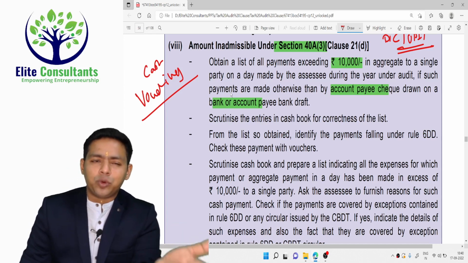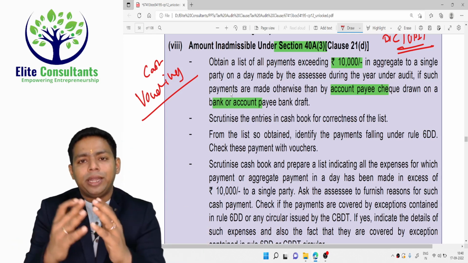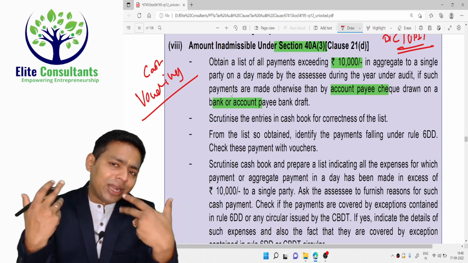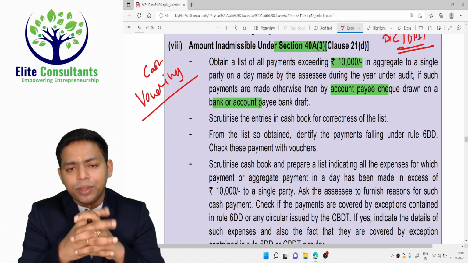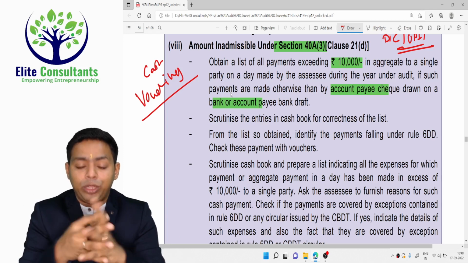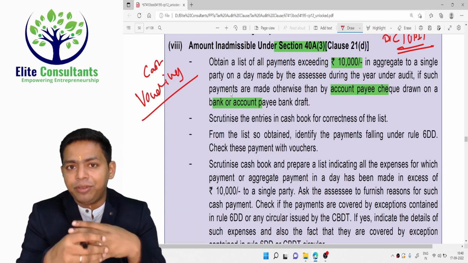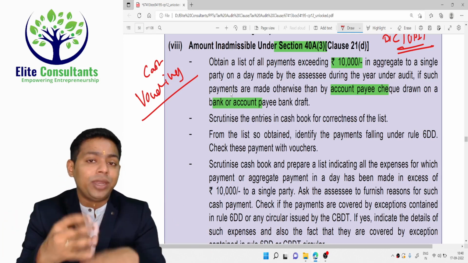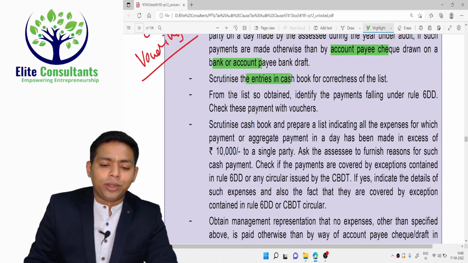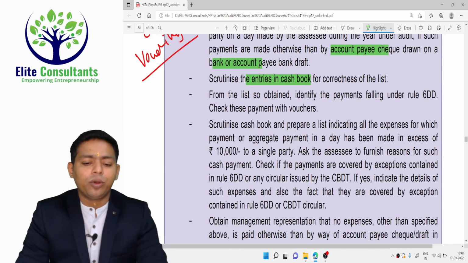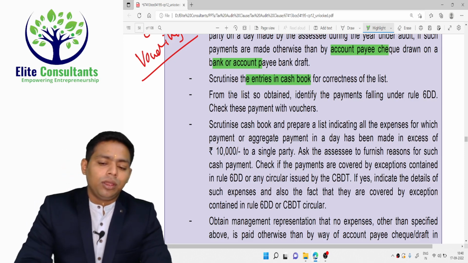Then some people act overly smart. If the expenditure is 30,000, they create 3 different vouchers, or they split the expenditure on 3 different dates. If that is done, it is acceptable. I cannot say it is not acceptable. Legally it is fine, but ultimately you need to know whether to rely on that particular client or not. Because if the client can play with this, then the client can play with so many other things, which you should keep in mind. So for that you have to open the cash book, cash voucher book, and put a filter on the column. Any amount more than 10,000 should be highlighted.